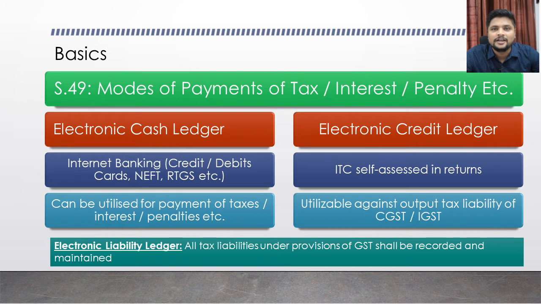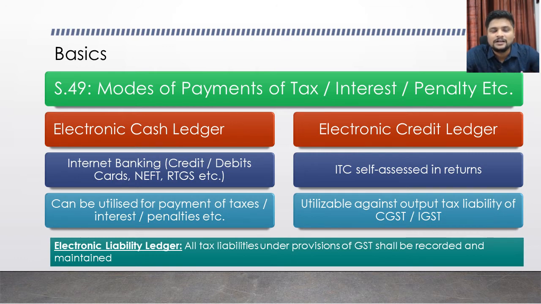In your internet banking, you have different types of accounts. One account can be your savings account, current account, or loan account. For this discussion, I will call every account a ledger. An account is nothing but a ledger. If you have a savings account with a bank, whatever amount you deposit will be captured and visible there, and whatever amount someone else deposits on your behalf can also be captured in your account statement.